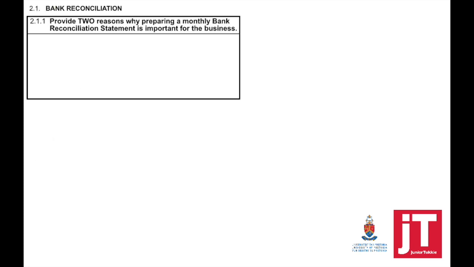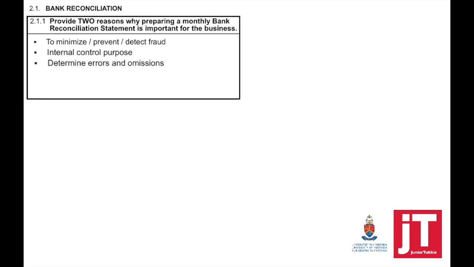Question 2.1.1. Provide 2 reasons why preparing a monthly bank reconciliation statement is important for the business. So one, to minimize, prevent or detect fraud. So this is one reason. Any one of that is regarded as one reason. Another reason, internal control purposes.